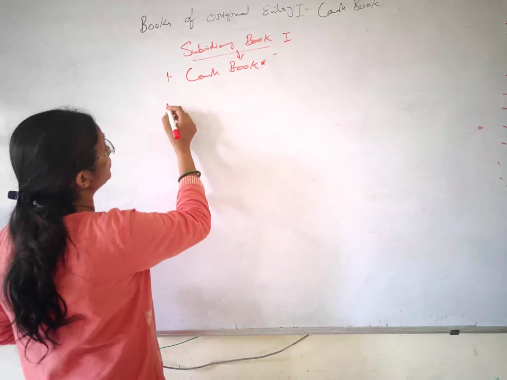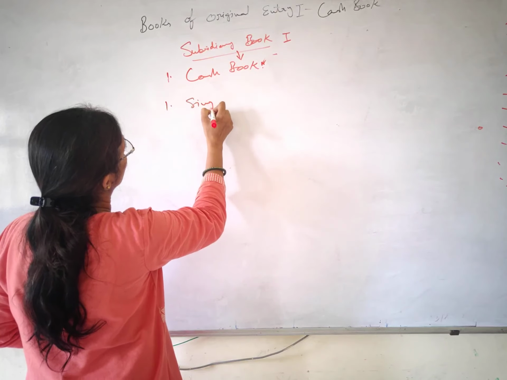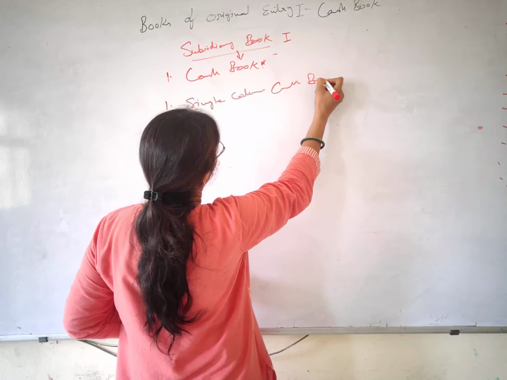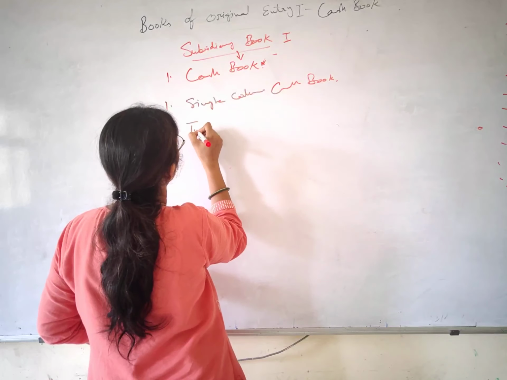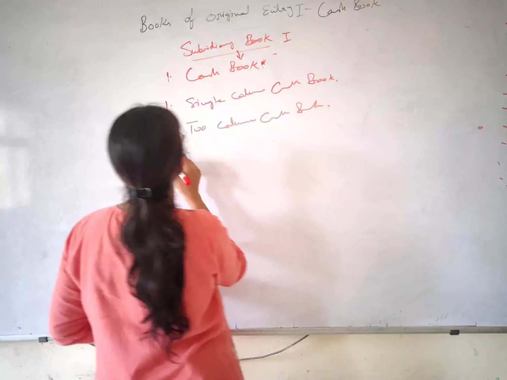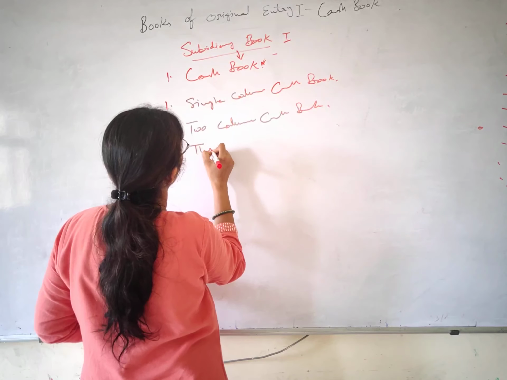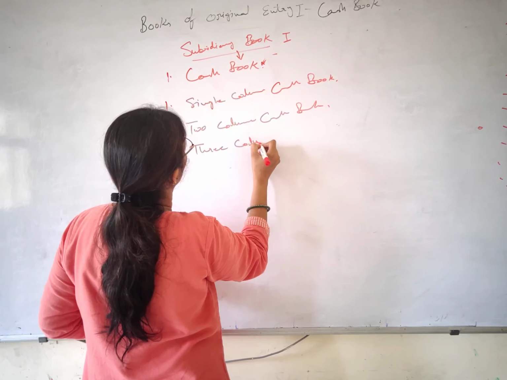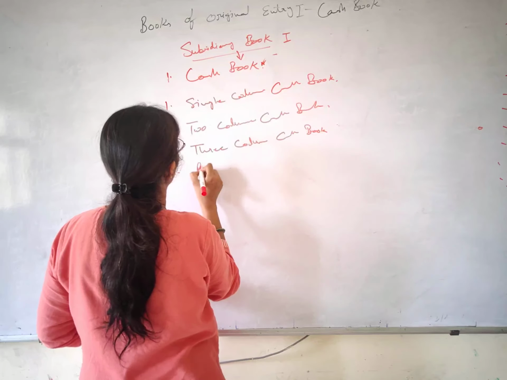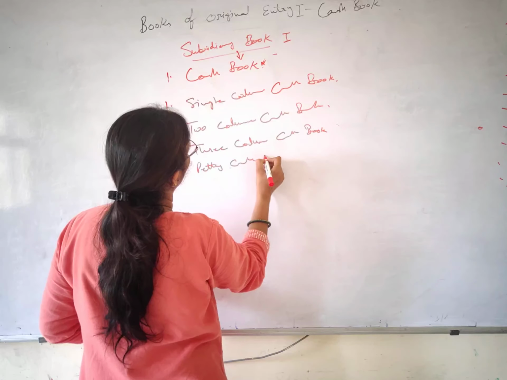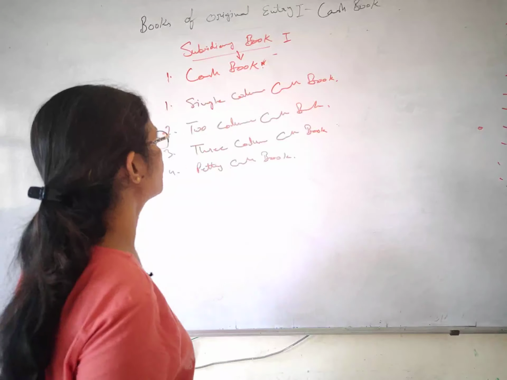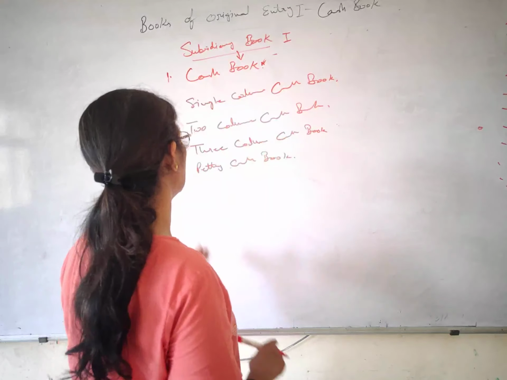The first we have single column cash book, then we have 2 column cash book, and then we have 3 column cash book. We have petty cash book also. Okay. So we have a single column cash book, 2 column cash book, 3 column cash book and petty cash book also.